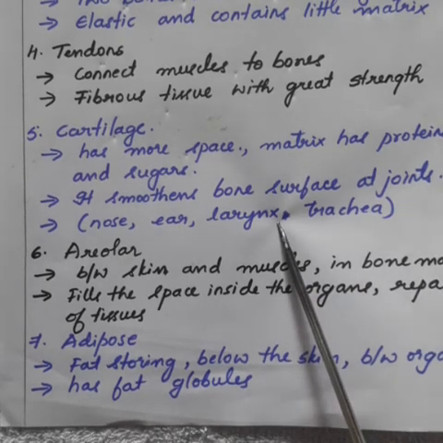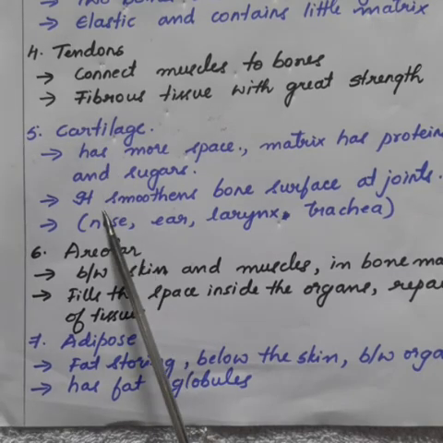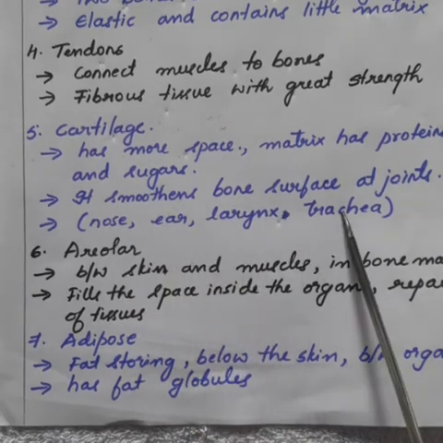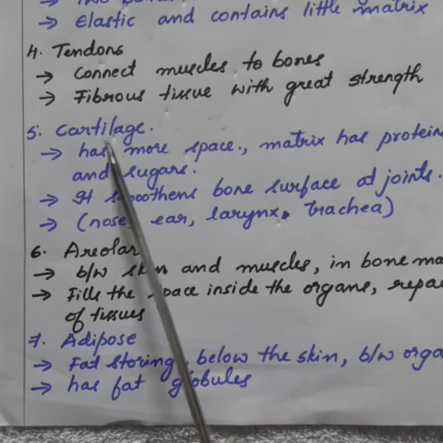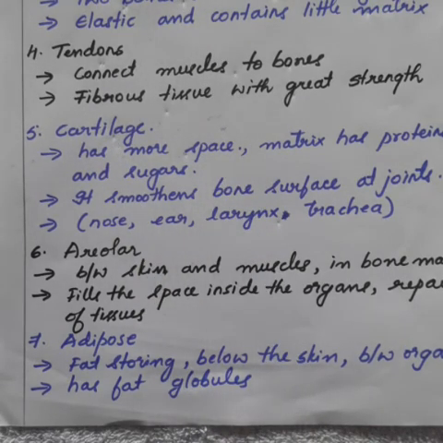So, your soft bone is said to be the cartilage. You have the soft bone in your nose, ear, larynx and trachea. That is said to be the cartilage, which is a type of connective tissue. We can fold the cartilage of ears, but we cannot bend the bones in our arms. So that is the difference between cartilage and bone. We can bend the cartilage, whereas we cannot bend the bones.